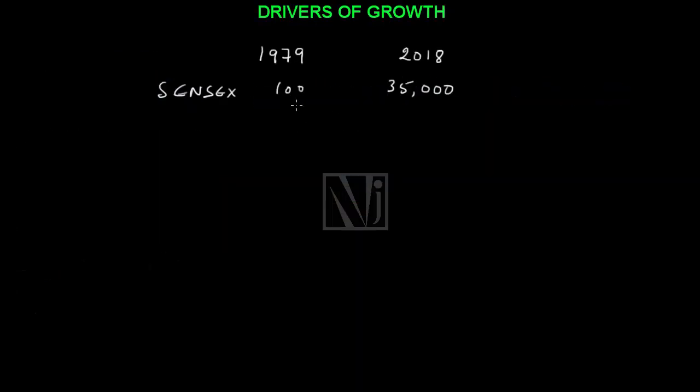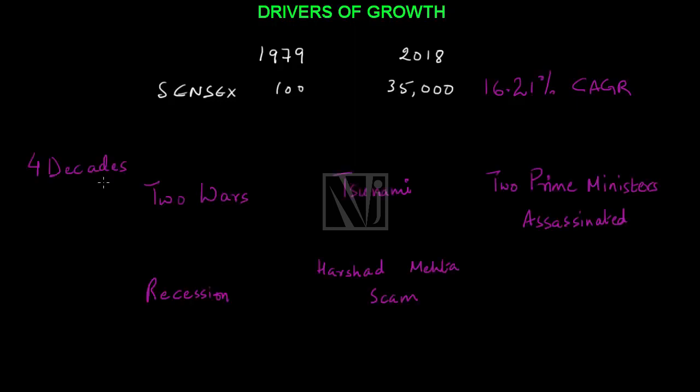Since inception, from 1979 until 2018, a period of almost 4 decades, the Sensex has grown from 100 to 35,000, registering a CAGR growth of 16.21% over these years. And this 4-decade period was not a vanilla ride. We have witnessed 2 wars. The biggest scam of Indian financial history, the Harshad Mehta scam, happened during this period. We have seen the tsunami, and 2 Indian prime ministers were assassinated during this period.